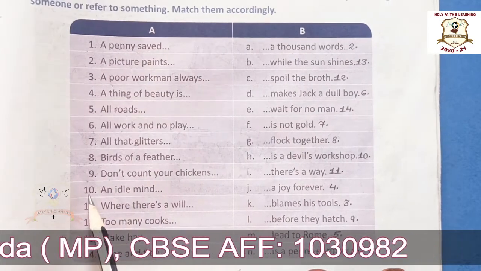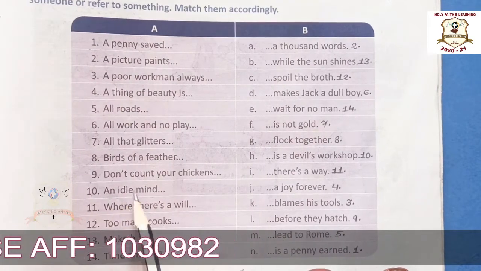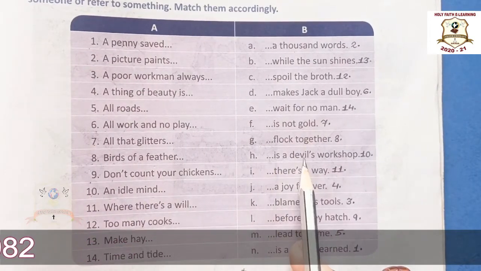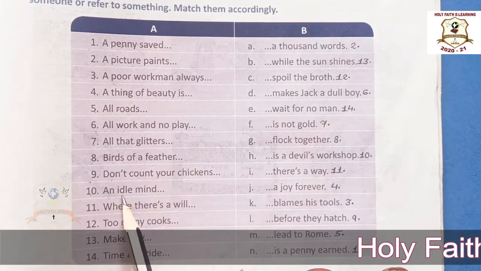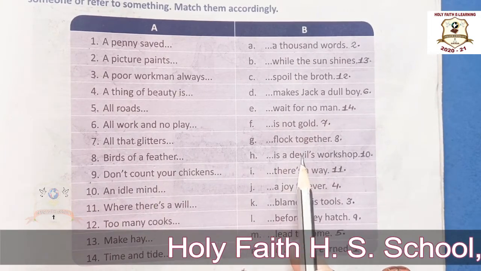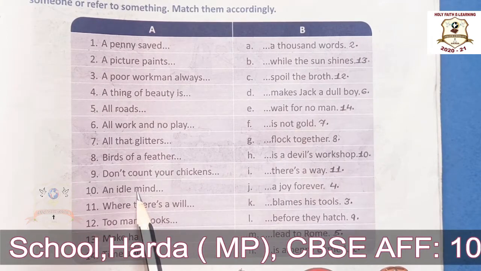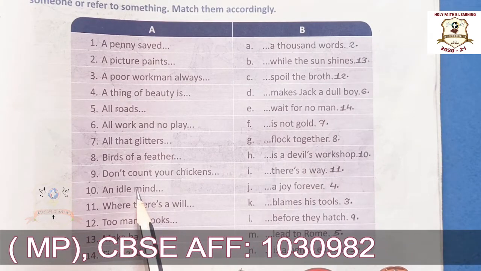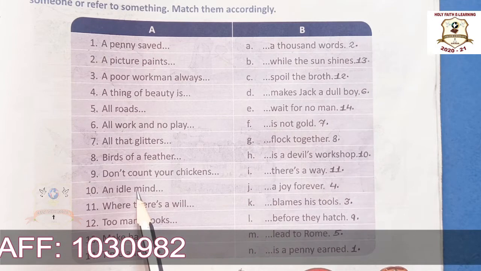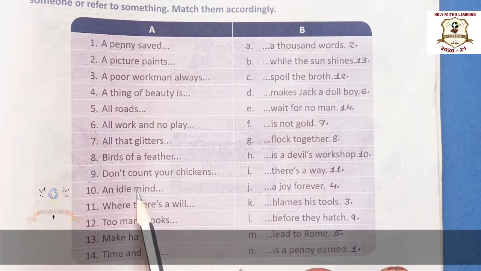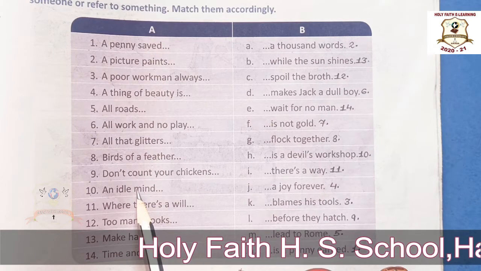Okay. Now 10th one. An idle mind is a devil's workshop. The meaning of this proverb is that any person who has nothing to do will usually think of something bad to do or rubbish ideas.